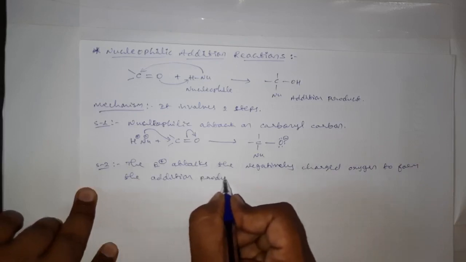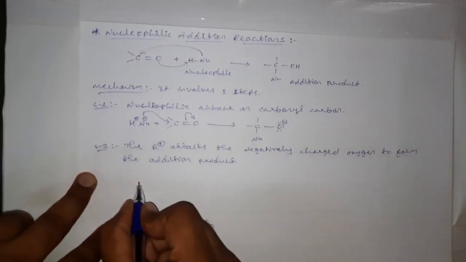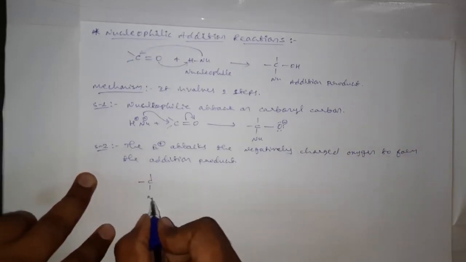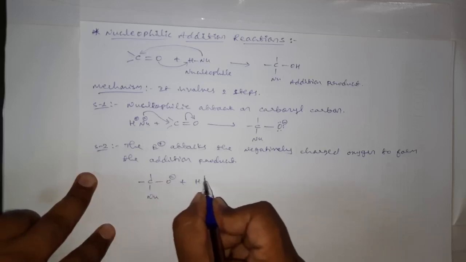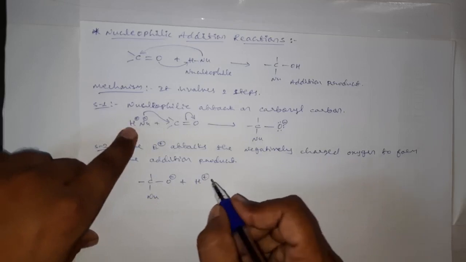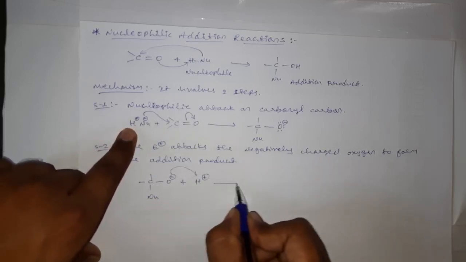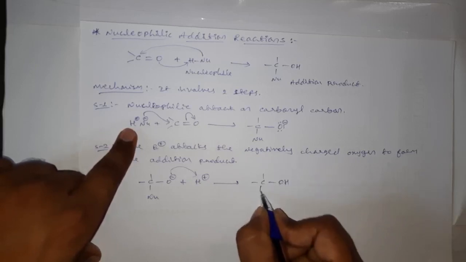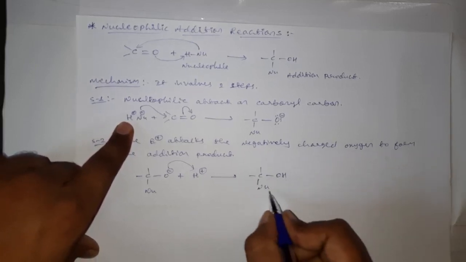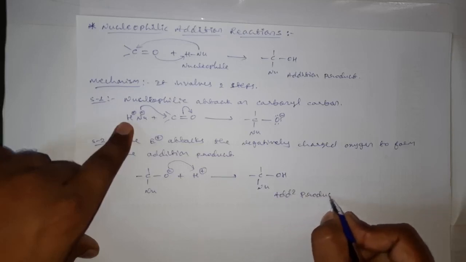This is the intermediate with Nu minus, and here our electrophile is hydrogen, that is H plus, and this negatively charged oxygen will drag this proton and form a stable addition product.